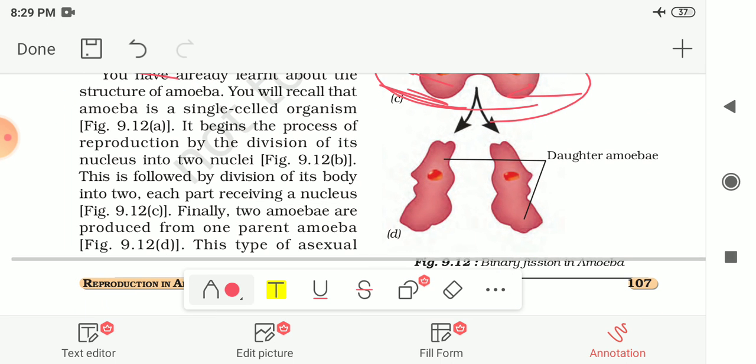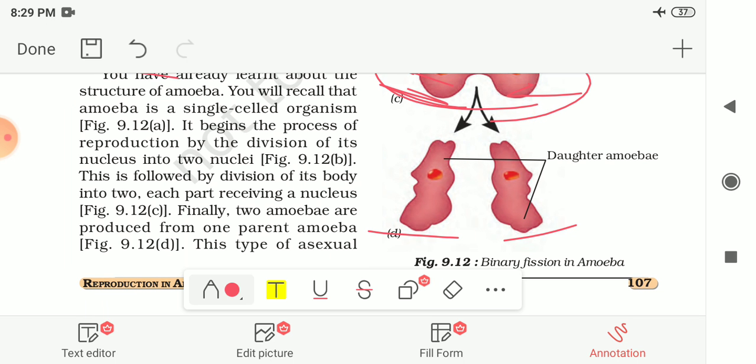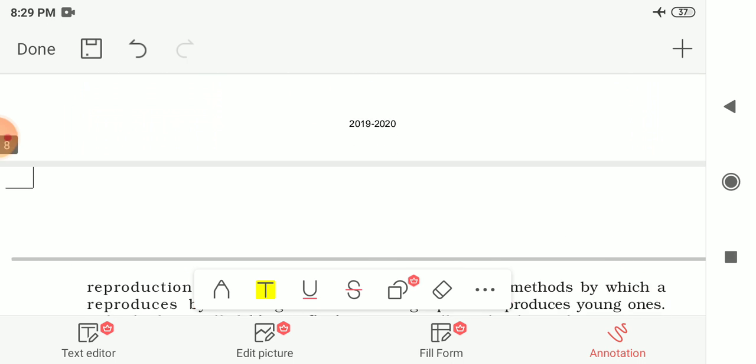And then finally these two amoeba are produced from the one parent amoeba, and these are known as the daughter amoeba also. So this is the asexual reproduction in amoeba, and this type of asexual reproduction in which an animal reproduces by dividing into two individuals is called binary fission. So in amoeba the type of reproduction is binary fission.